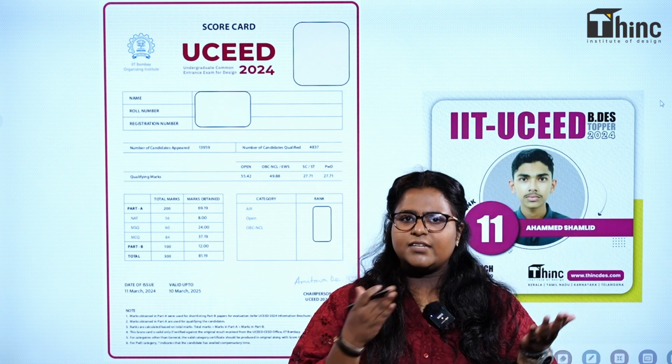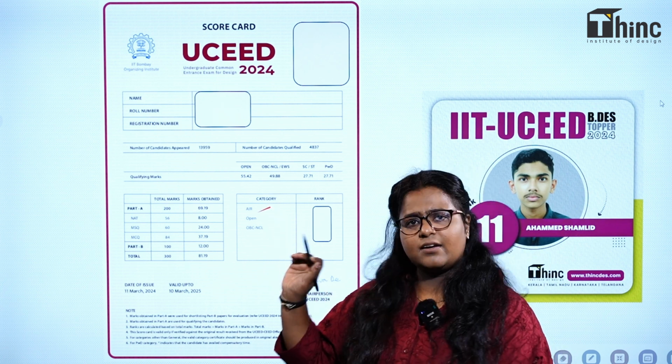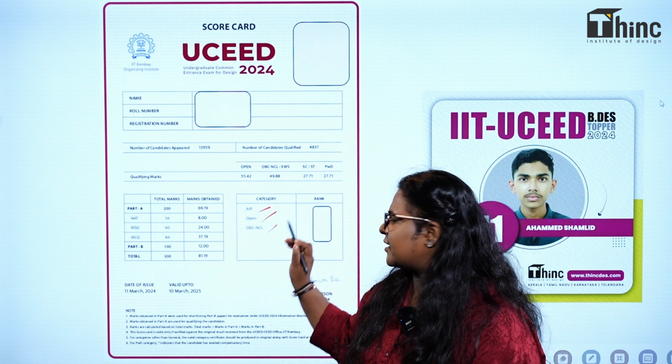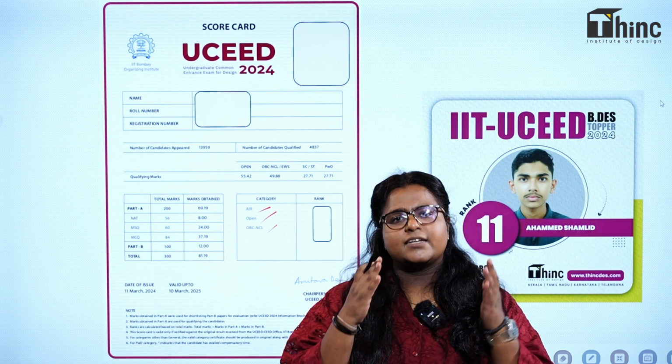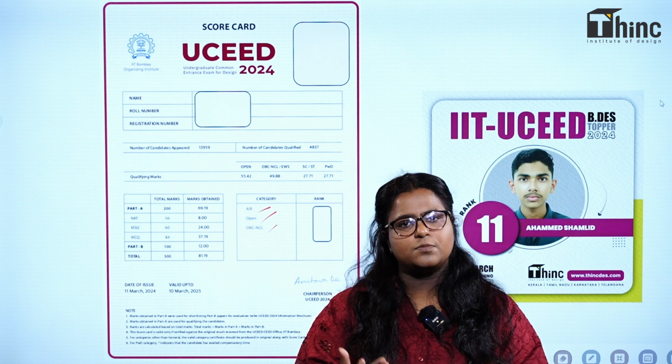If you have a category rank, you will be having 3 ranks here, which is your All India rank, your open rank and your category rank. So if you are a candidate with a category rank, your category rank is what will be considered to see in which colleges you are eligible to get in.